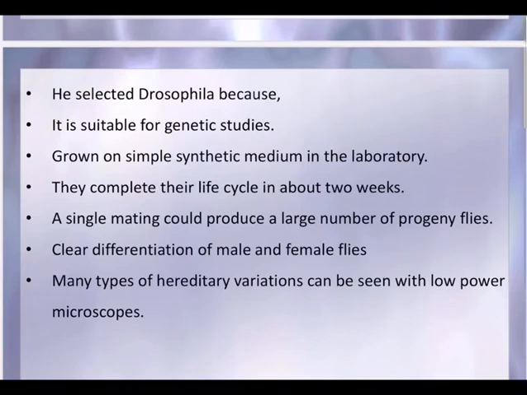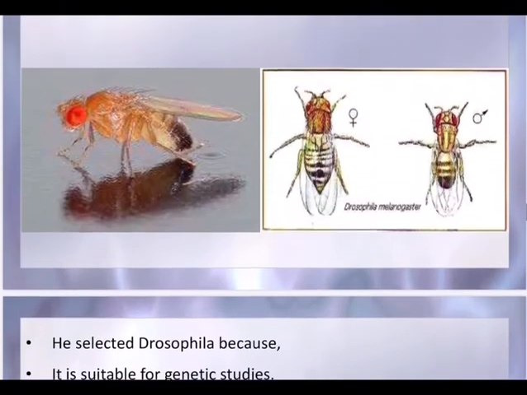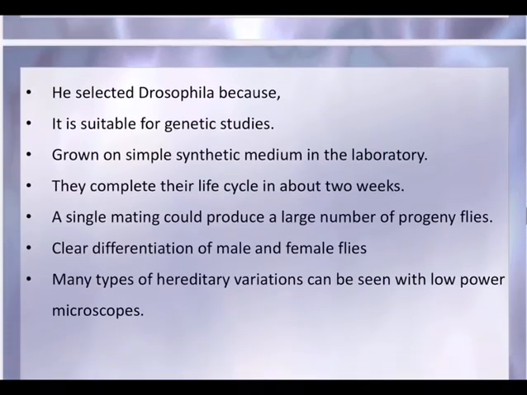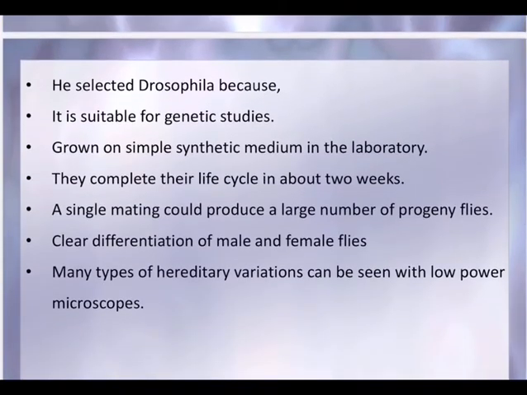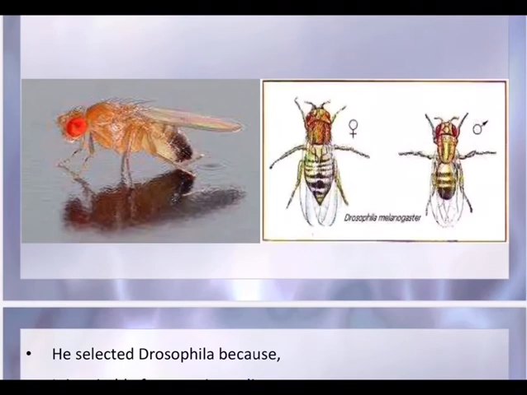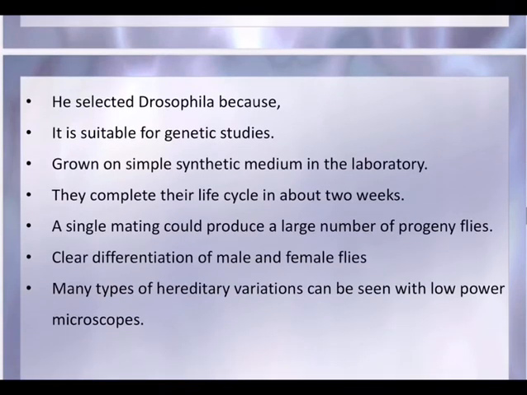And you have seen in your own home on banana, on apple, many flies will come. These are all fruit flies. So you can grow it in a simple synthetic medium, and it is very suitable for genetic studies. And a single mating could produce a large number of progeny flies and varieties. And clear differentiation of male and female flies, as I have shown just now. Look at that. Male and female very clearly we can see, and then many types of hereditary variations can be seen with a low power microscope. What are the variations? We can see red eye, for example, black eye, so those are contrasting characters. Wings, short wings and long wings, other contrasting characters.